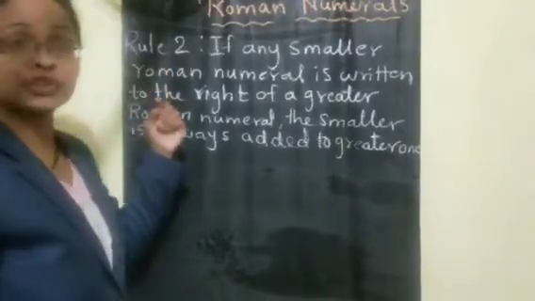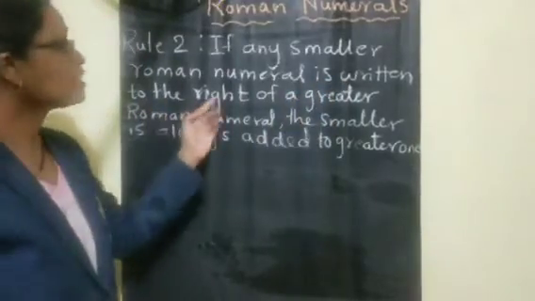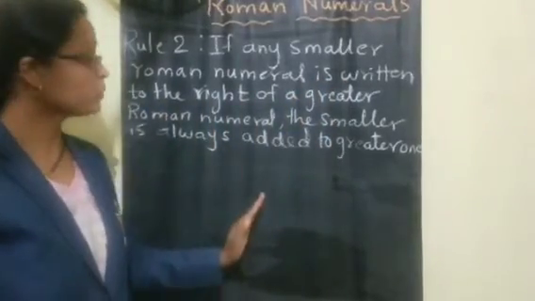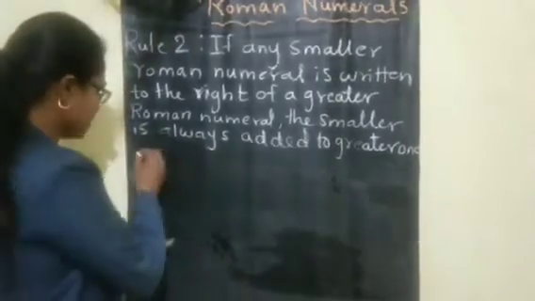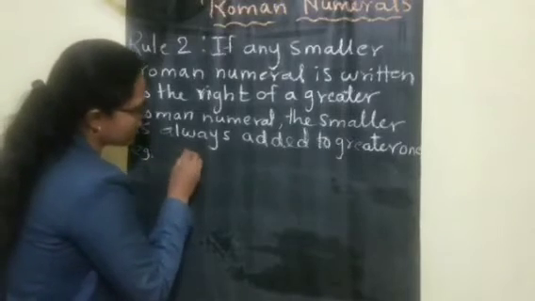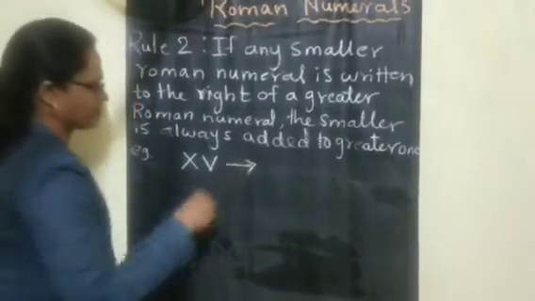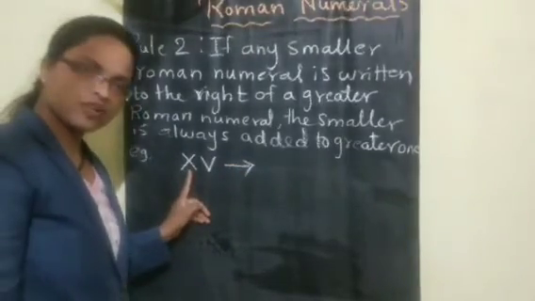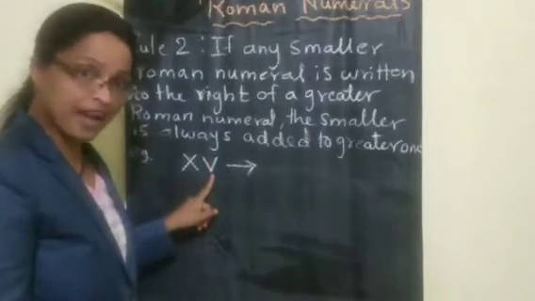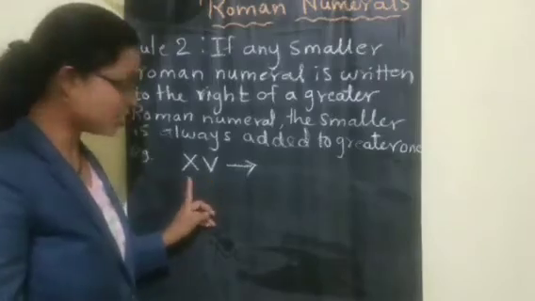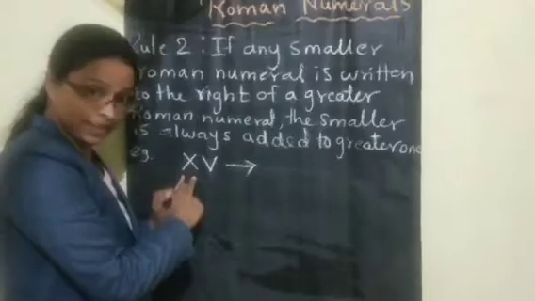Here is our rule number 2. If any smaller Roman numeral is written to the right of any greater Roman numeral, the smaller is always added to the greater. For example, X stands for 10 and V stands for 5. This 5 is smaller than 10 and it is written to the right side of a greater Roman numeral.